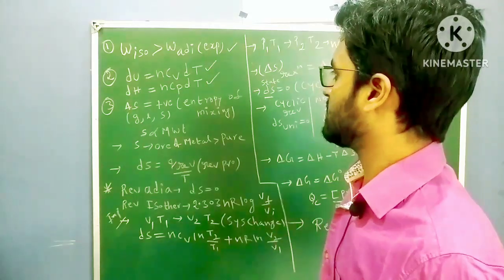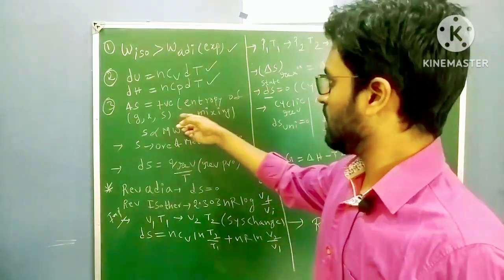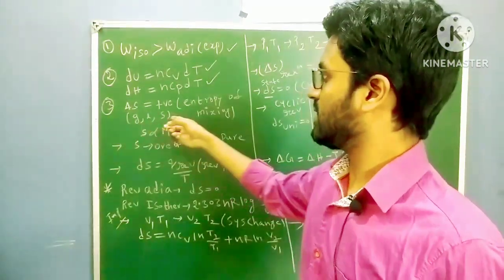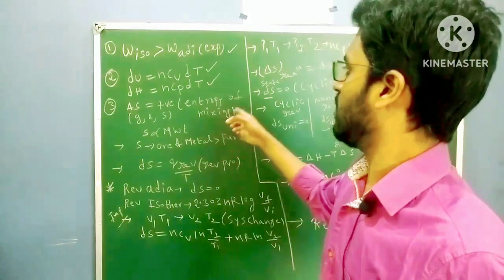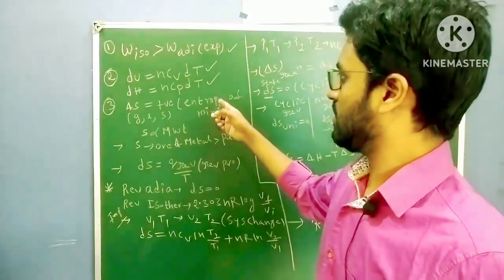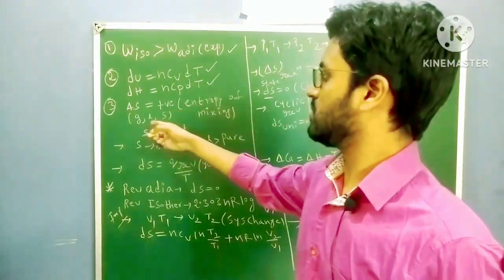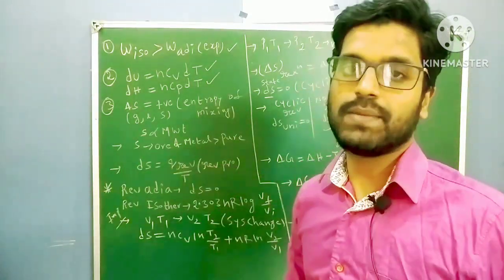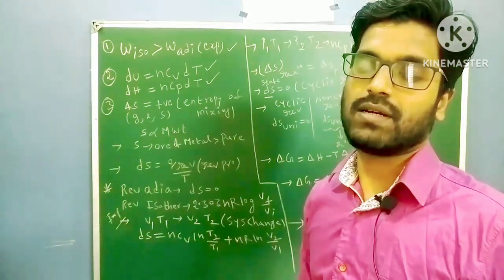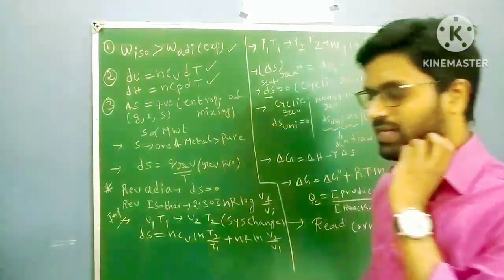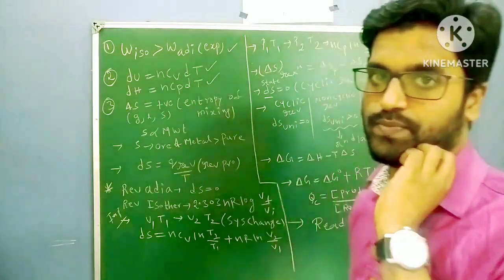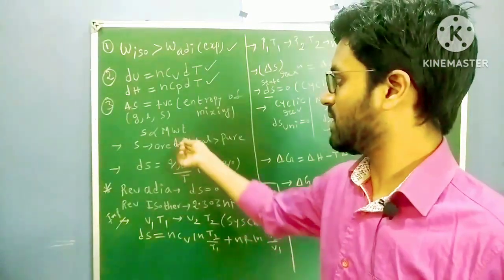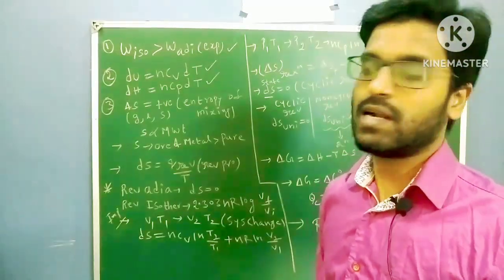Next, change in entropy delta S is positive for gaseous molecules, liquid and solid state. In all three cases, delta S is positive for entropy of mixing, for gaseous, liquid and solids, right? And entropy is directly proportional to the molecular weight. Suppose I take a water molecule and O2, you have to calculate the molecular weight. Which molecular weight is higher? That is directly proportional to the entropy. If molecular weight increases, entropy increases.